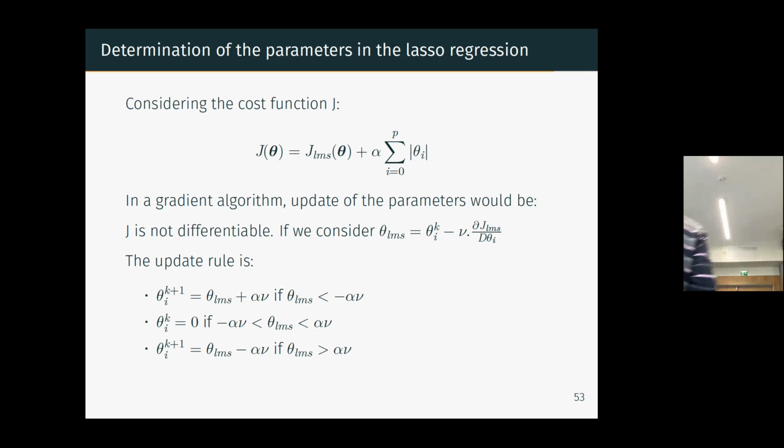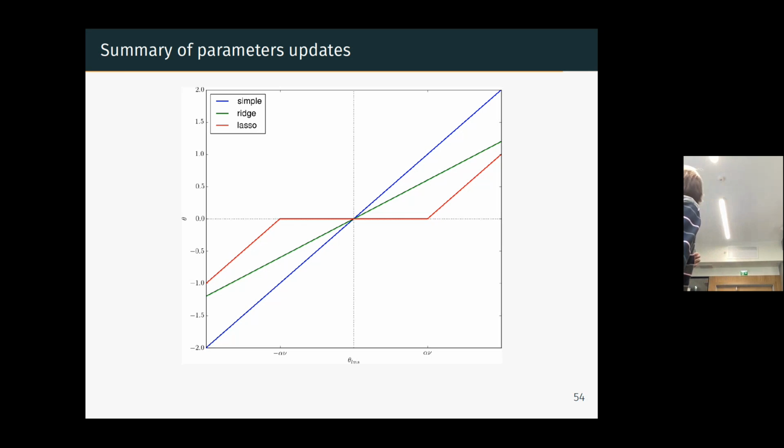Due to that, if the parameters become small enough in the iterative process to update the parameters, you will put exactly 0, which is a big difference between lasso and ridge.